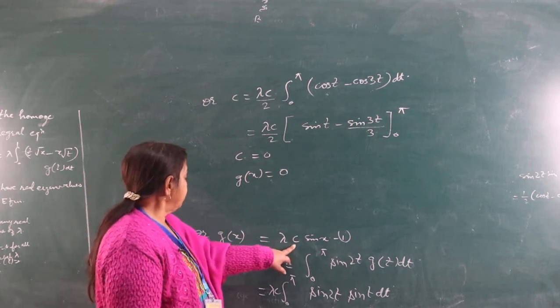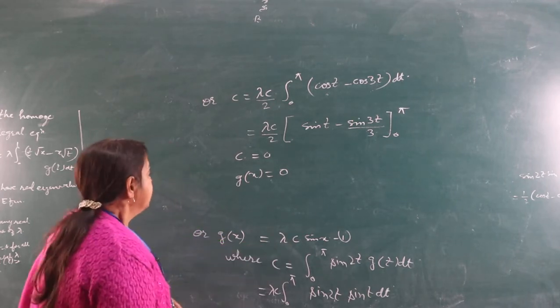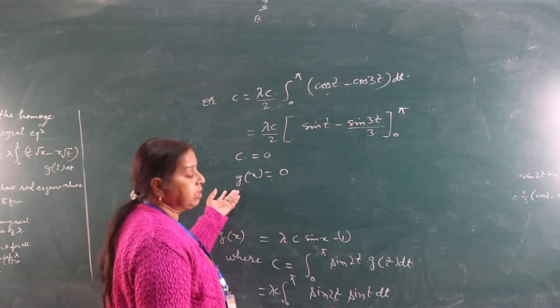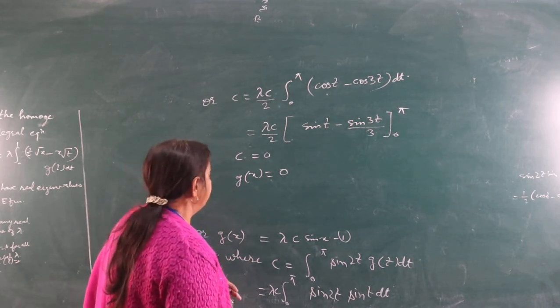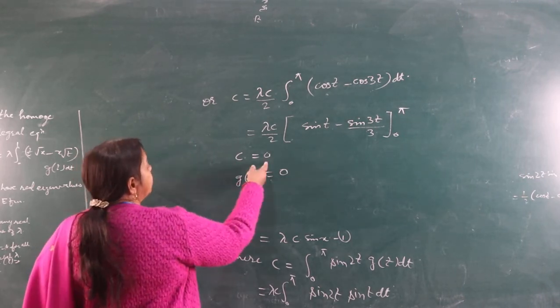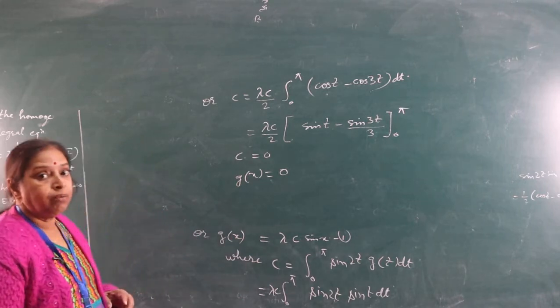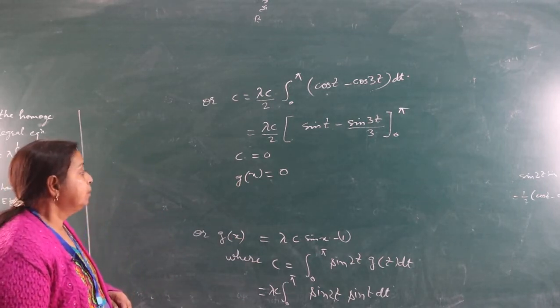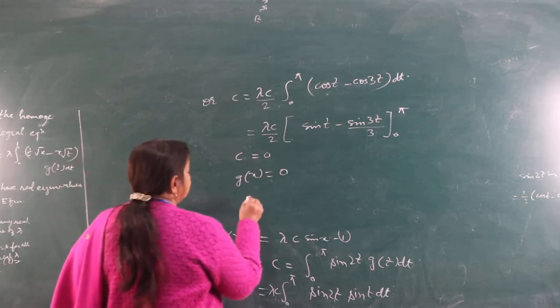Since c = 0, g(x) = 0. Therefore, no eigenfunction and eigenvalue. Corresponding to c = 0, there is no eigenvalue and no eigenfunction.